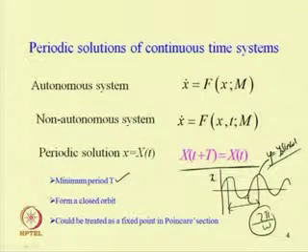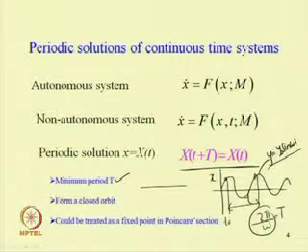So the values here and here are the same. Whatever value of x we get at time t equal to t0, we get the same value at time t0 plus capital T. Capital T is the time period, which is equal to 2 pi by omega in this case. If the response is harmonic, this is one type of periodic solution. Harmonics contain both sine and cosine terms. Also, we can have other types of periodic solution.